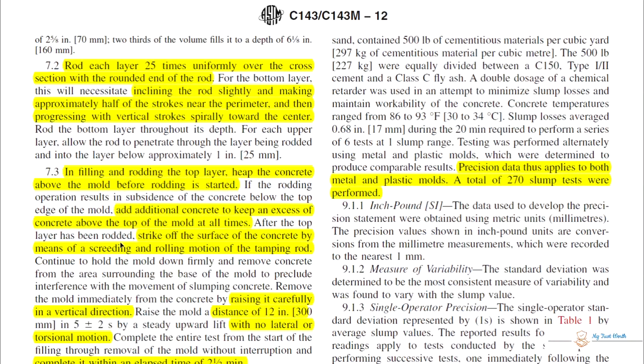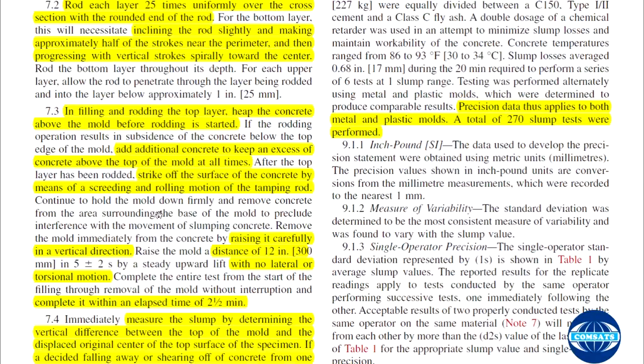After the top layer has been rodded, strike off the surface of the concrete by means of screeding or rolling motion of the tamping rod. With the help of screed you can level the surface, or with the help of tamping rod you can level the surface. Continue to hold the mold down firmly and remove concrete from the area surrounding the base of the